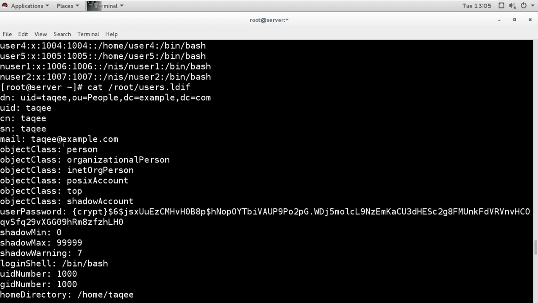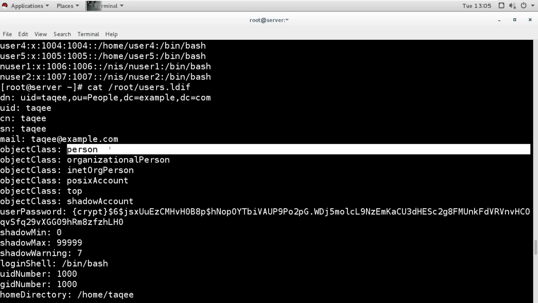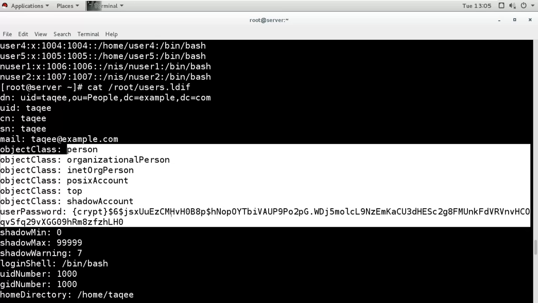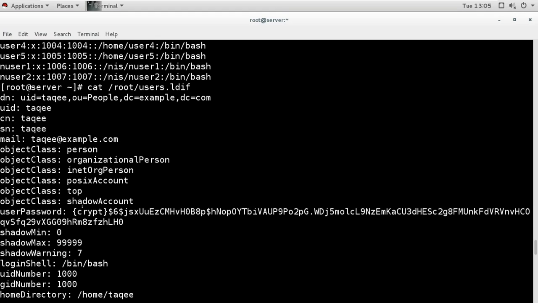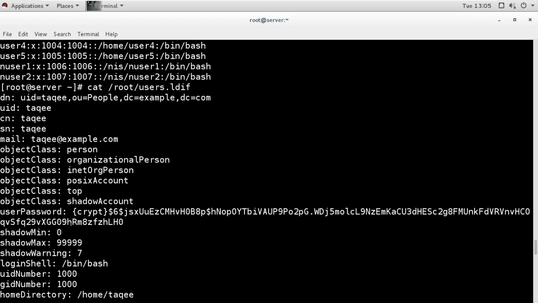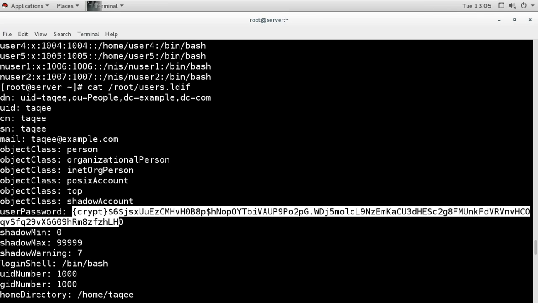Object class is person, organizationalPerson, and the password is also created, and it has used the shadow file to create the password. And the password is also in a different style. It's a style of LDAP.